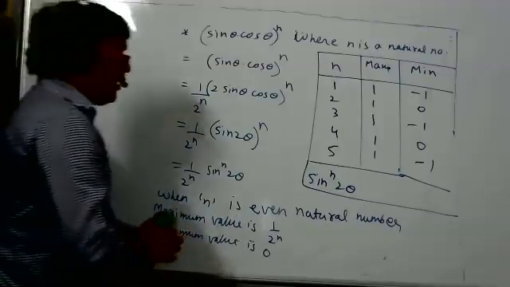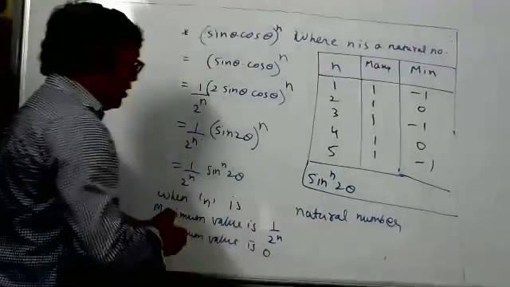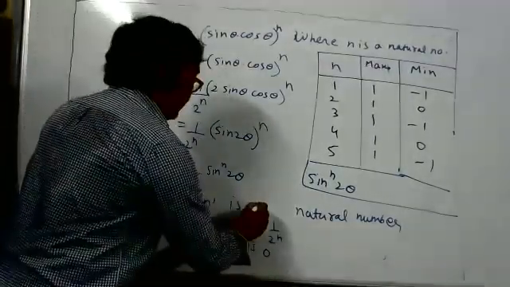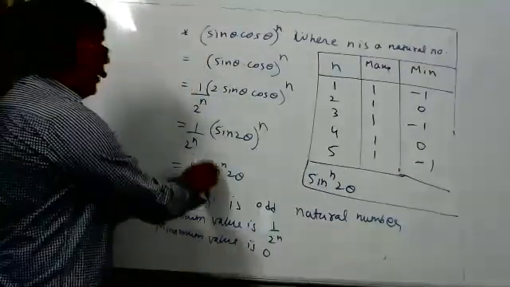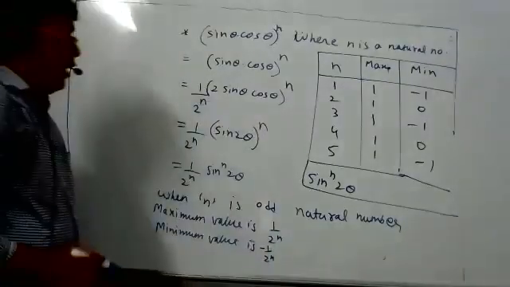When n is an odd natural number, what is the maximum value, students? Sine to the power n theta maximum is the same. But what will the minimum value be? Negative, minus 1 by 2 to the power n. The sign will change; the minimum will change.